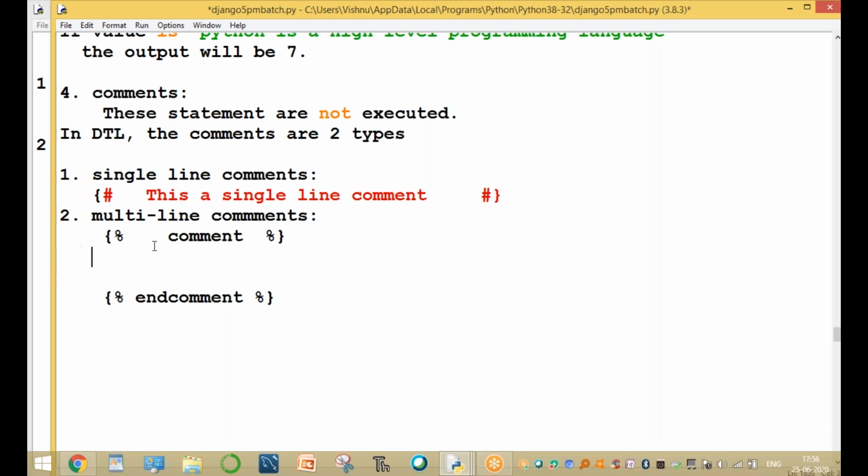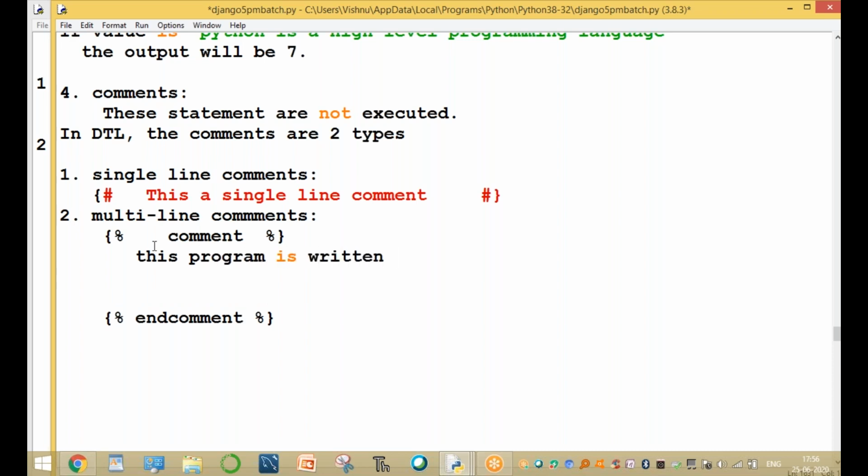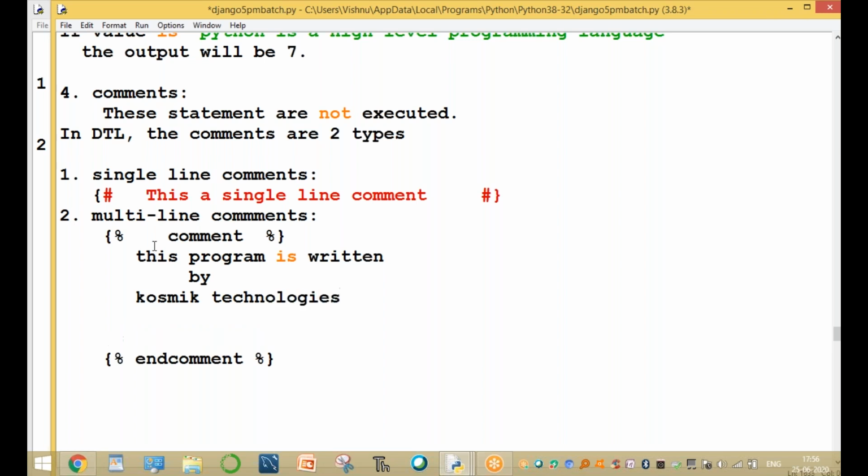Here write the comment: "This program is written by Cosmic Technologies, Django students." So it is called a multi-line comment.